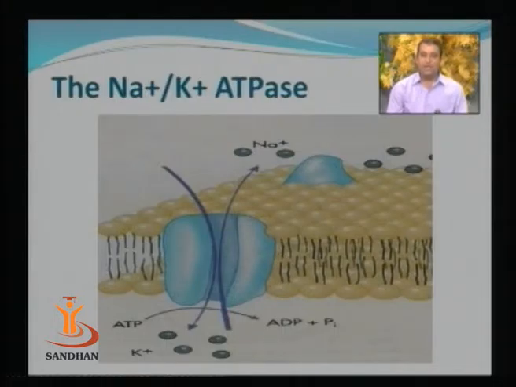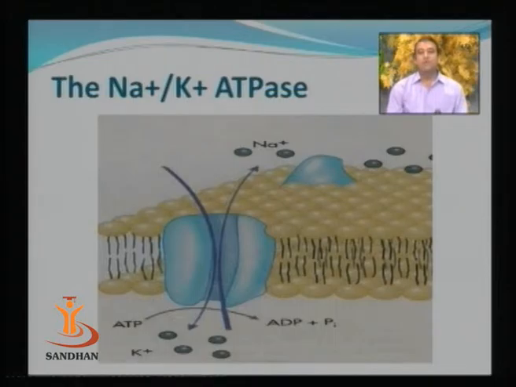ATP will be hydrolyzed, and that energy will be used to transport two types of ions. The first type is Na+ ions, which will be transported out of the cell, and at the same time K+ ions are going to be transported inside the cell. So for every 3 molecules of Na+ transported out of the cell, 2 molecules of K+ are pumped inside the cell.